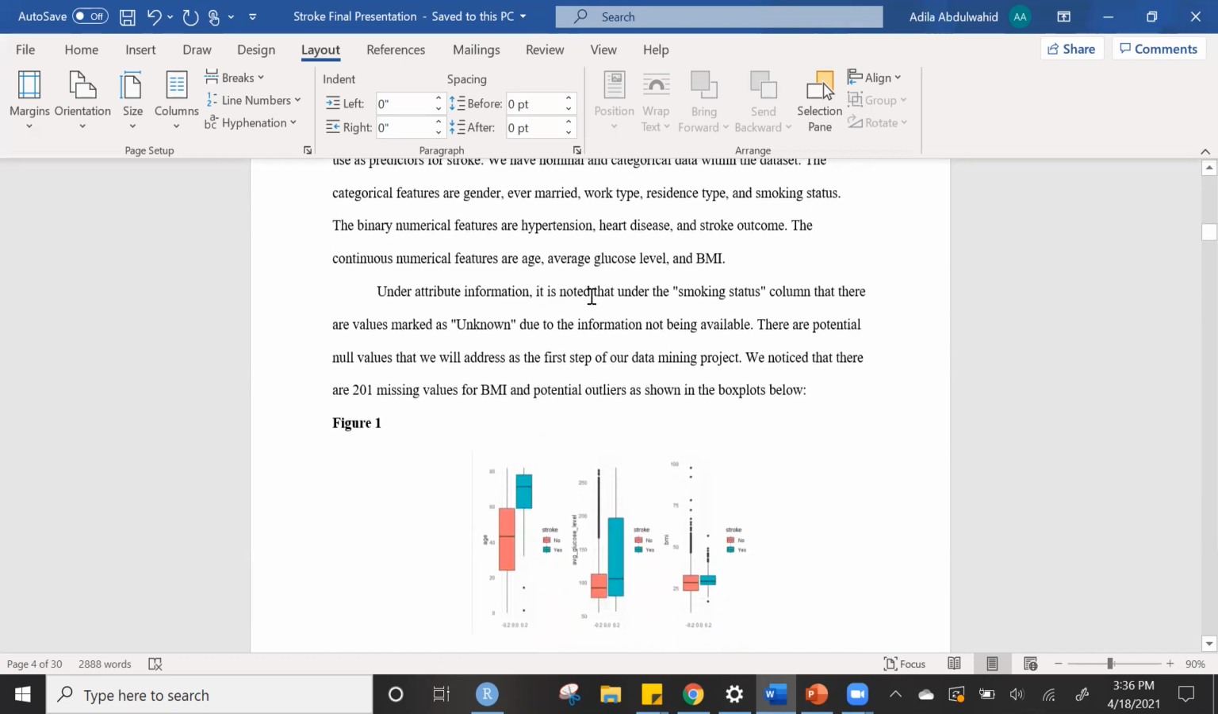Under attribute information, it is noted under smoking status that there are values marked as unknown due to the information not being available. There are potential null values, which we will address as the first step of our data mining project. We notice that there are 201 missing values for BMI and potential outliers as shown in the box plots below. For the data visualizations, I will pass the mic over to my teammate Rudy.